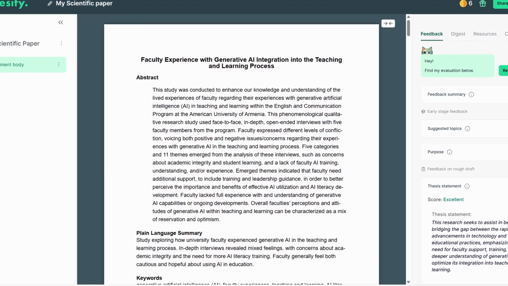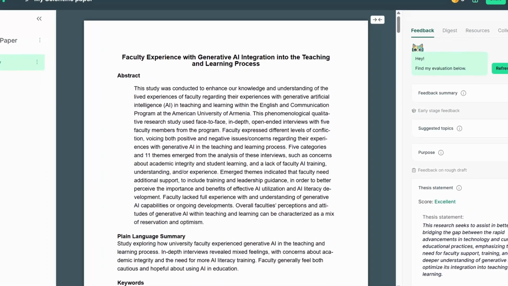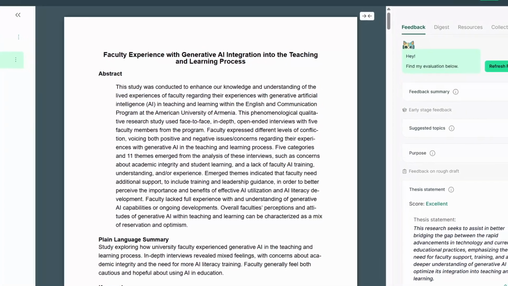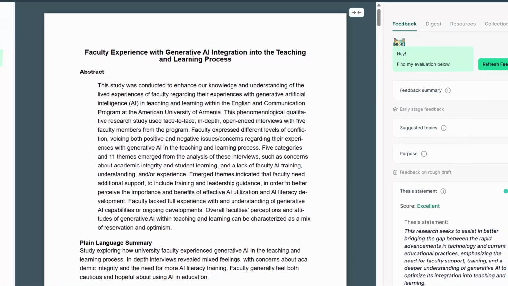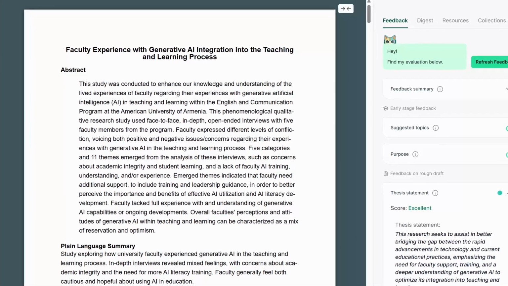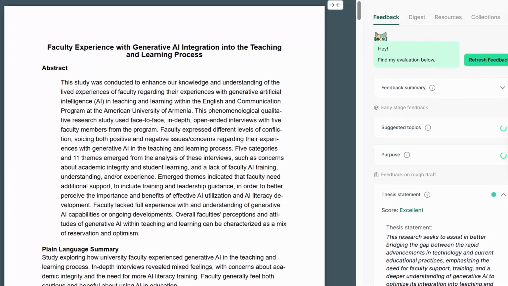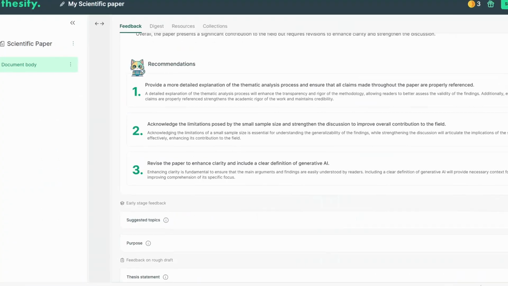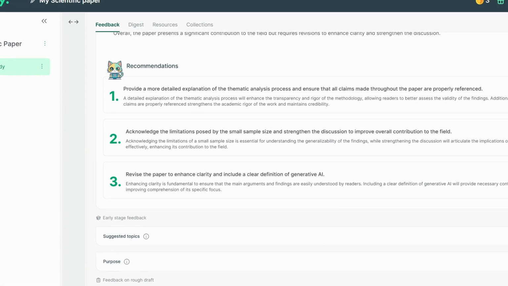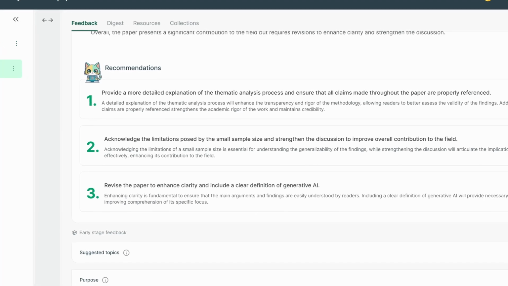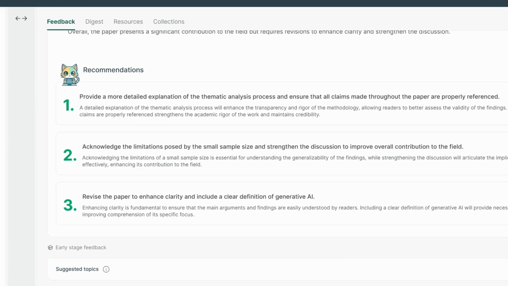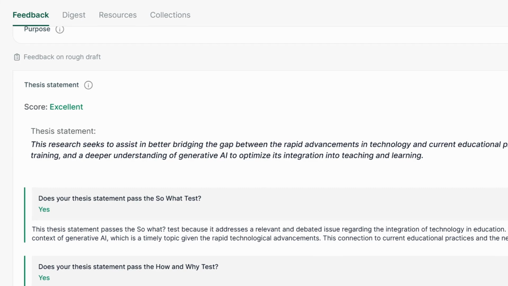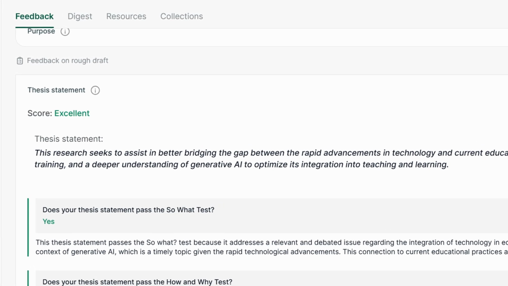So in just a few minutes, it evaluates everything and you're faced with a screen like this, where it shows your paper right there, and then it also gives you the feedback and the information on the right. This is great. You simply click where you need to, and now you can modify what you actually see so you can make the overall feedback much bigger. And now this gives you very good actionable information. And you have all these other options here with digest, resources, and collections.